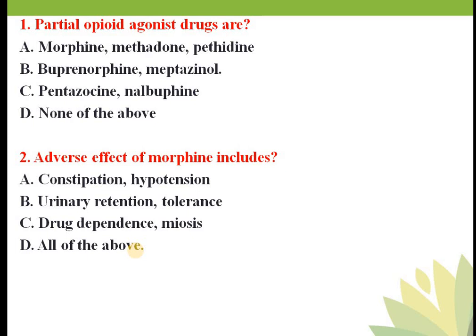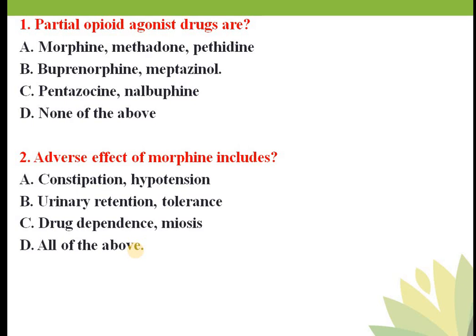So what are they? Morphine's adverse effects include miosis. Miosis means pinpoint pupil. If there is a morphine addict, he will always have pinpoint pupils because of miosis. Morphine has a depressant effect on the cardiovascular system, so hypotension will result.